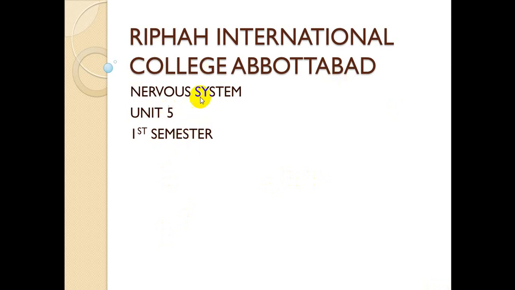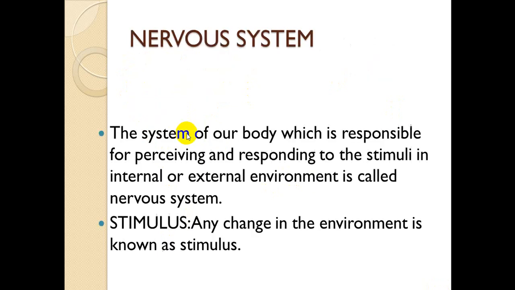Today we will be discussing the nervous system, the anatomy of the nervous system. The nervous system is defined as the system of our body which is responsible for perceiving and responding to stimuli in the internal or external environment.